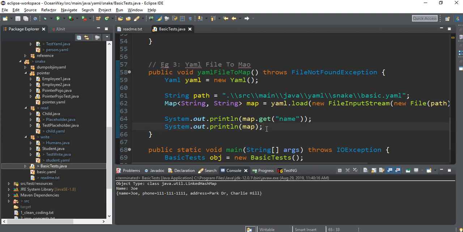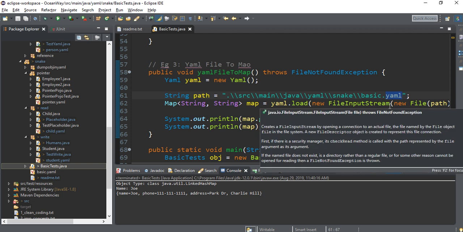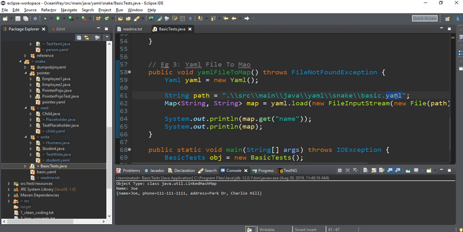So basically, in practical life, you will be having a file. So it is important to understand how to read a file and convert it into the map. One more thing: you can spell the extension as YAML, or you can use it as YML. There is no difference. YAML understands both extensions. Both are valid extensions. So we are using YAML here.